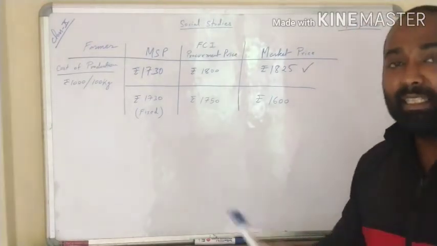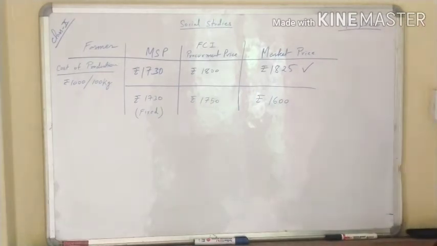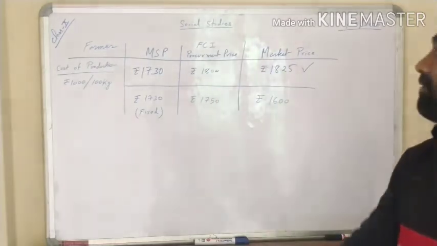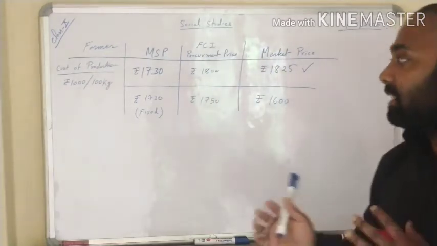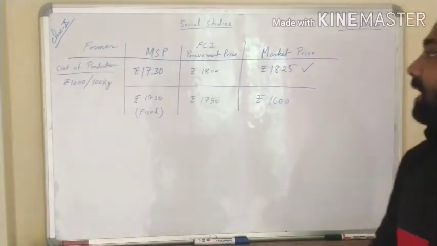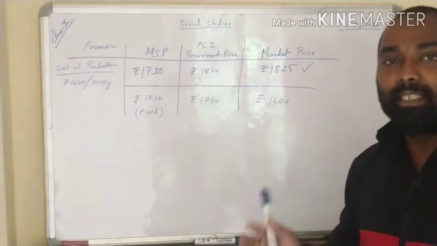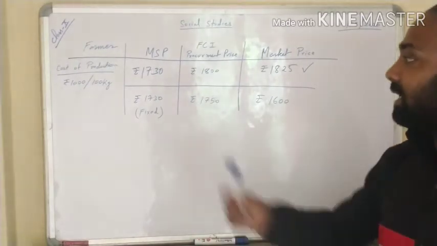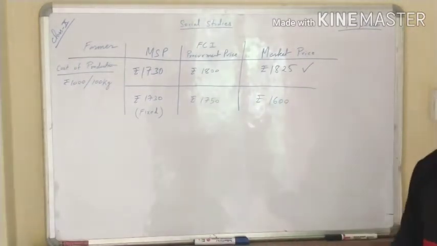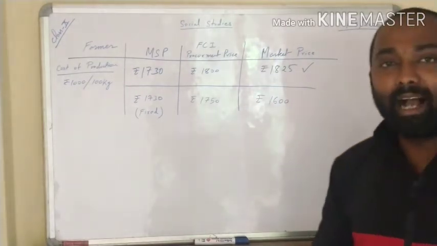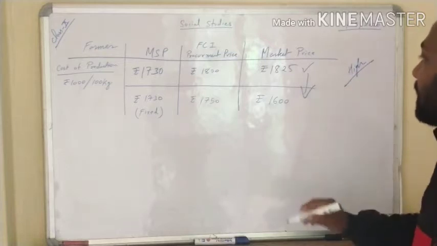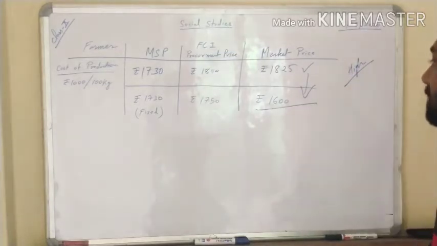Here the farmer will obviously sell at the market price, because he is getting more profit, even though the government has already fixed the price at 1730. Now when does the farmer like to sell at MSP? What is the deal between the farmer and the government? The government gives facilities so that they can sell at MSP. Why not sell at market price every time? Sometimes when production is high, the price drops and the market price becomes 1600 rupees.